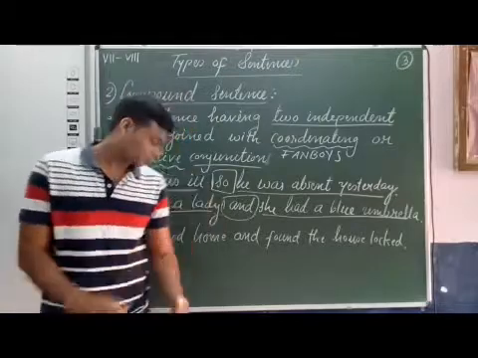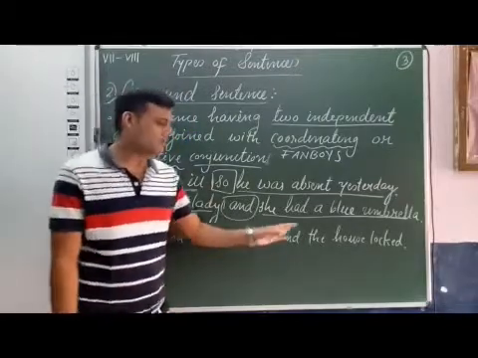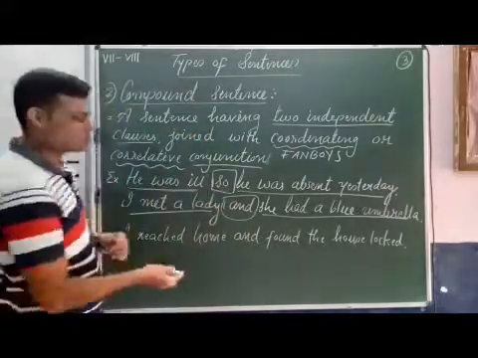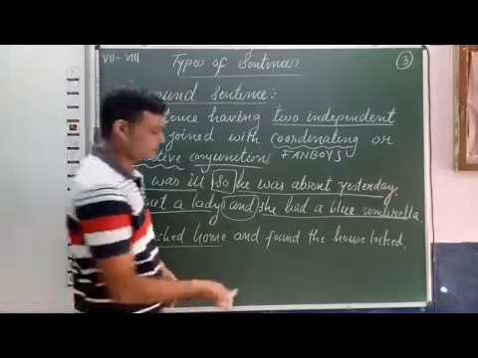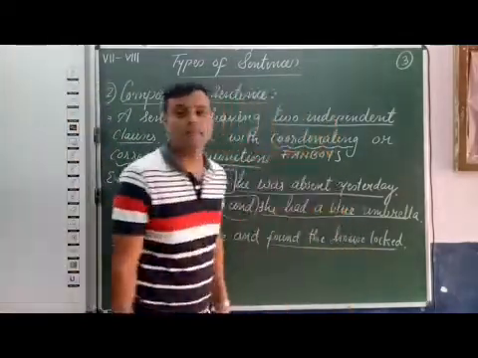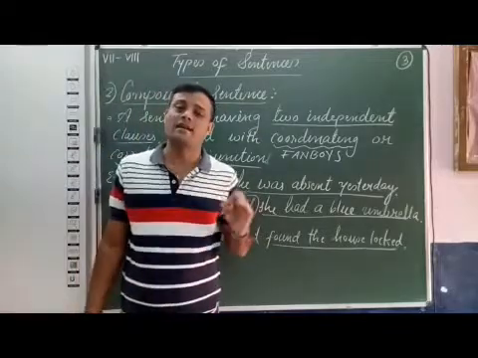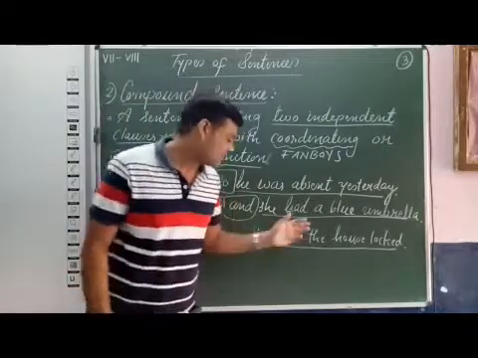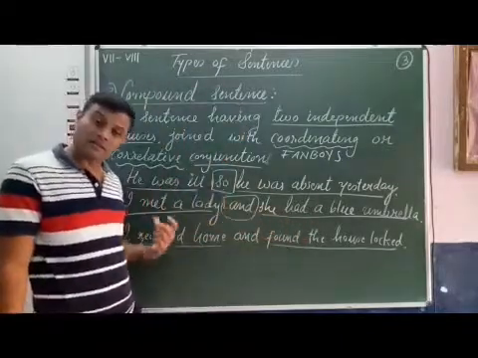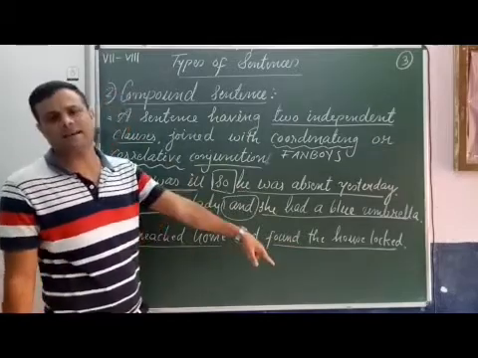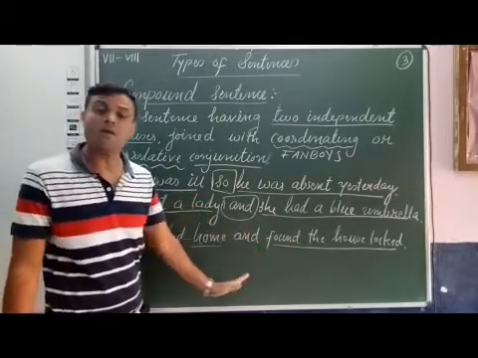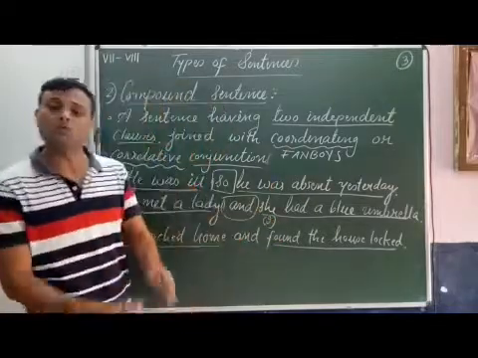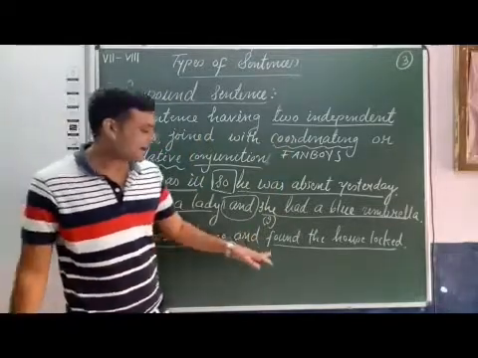Now the third sentence: I reached home and found the house locked. Here also two clauses. First, I reached home, and second, found the house locked. Some students may ask that in the second clause there is no subject. But remember, when there is no subject, it means the subject is the same as that of the main clause. That is why we do not write it. Here we assume the subject invisibly: I reached home and I found the house locked.